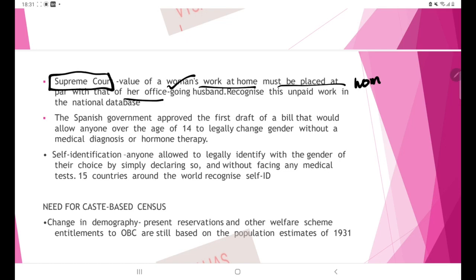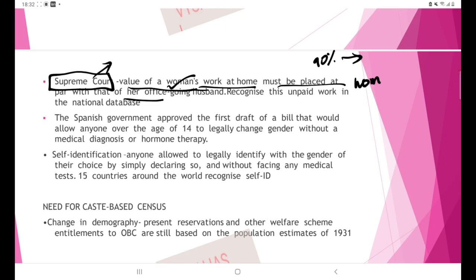One tip I would give for answer writing: if you are using validation for the data, in the suggestion part or the concerns part, 90% of the candidates will be writing this point: the value of a woman's work at home is not accounted for in the economy, it is not remunerative. Apart from that, if you add a point that the Supreme Court has said this, then your answer is going to stand out of the crowd. So this is one tip by which you can boost your marks.